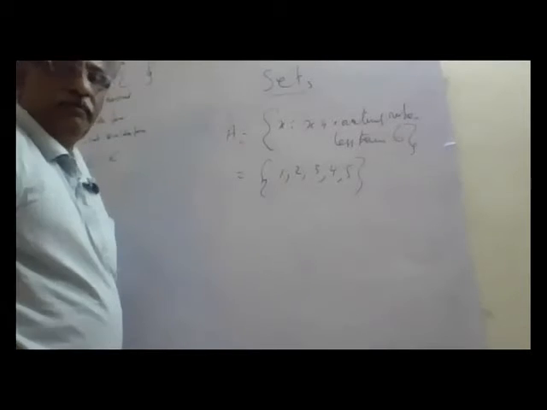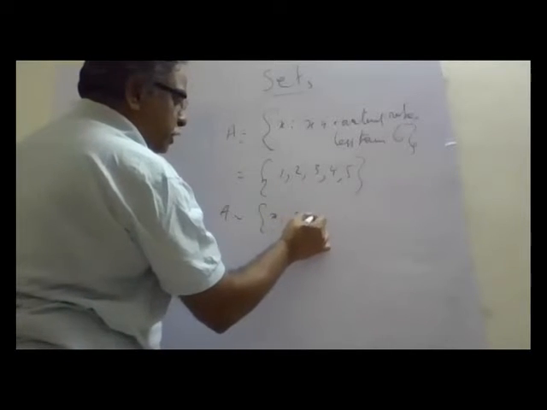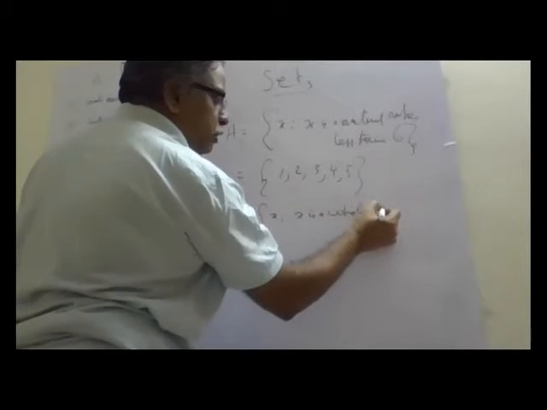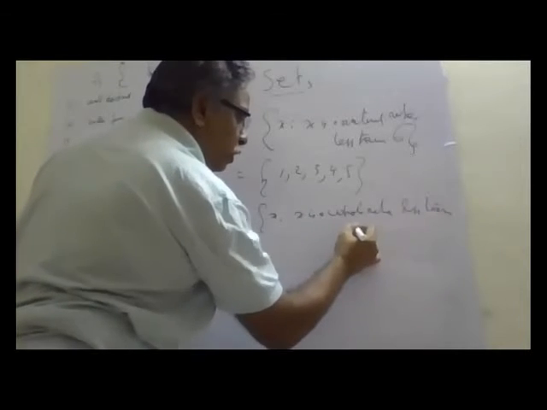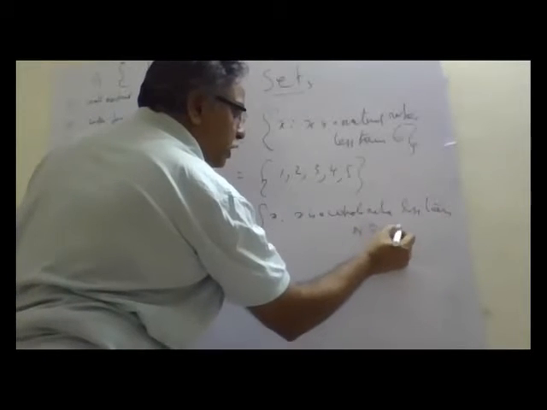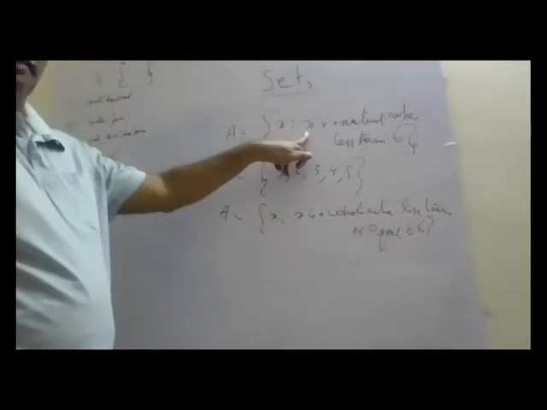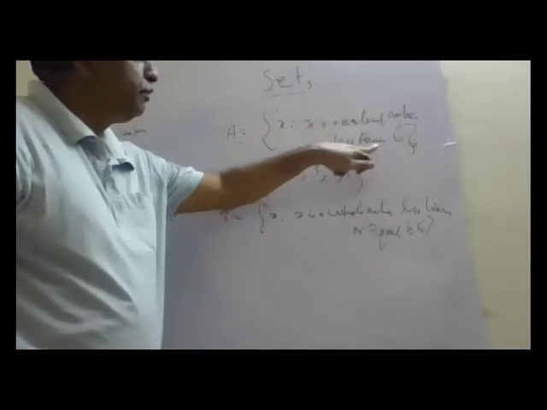Suppose A is defined as X such that X is a whole number less than or equal to 6. I have changed the set builder form.